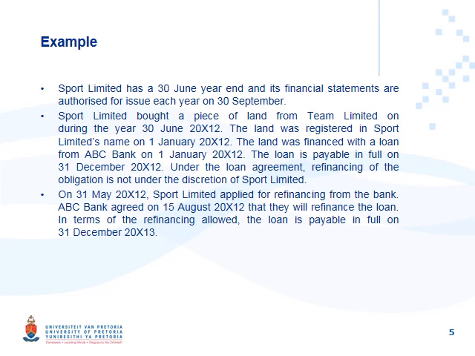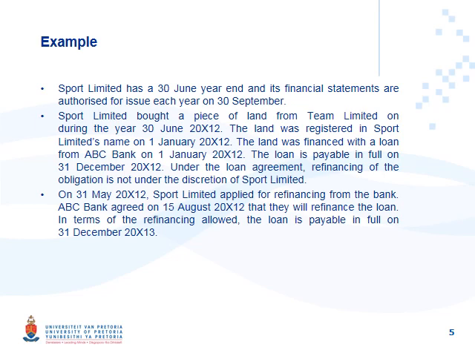The land was financed with a loan from ABC Bank on 1 January 20x12. The loan is payable in full on 31 December 20x12. So let's just stop right there. We have a 30 June year end. We need to pay this loan in full 31 December 20x12. That's within the next 6 months. So in our normal rules, it is within 12 months, therefore it is a current liability.